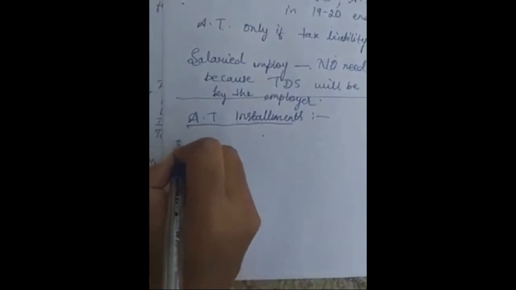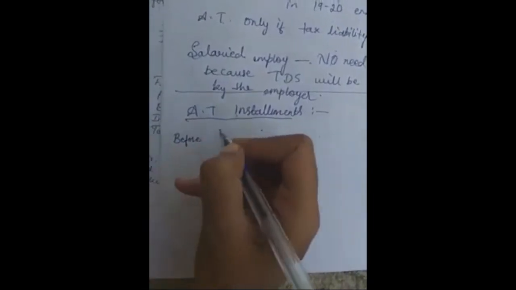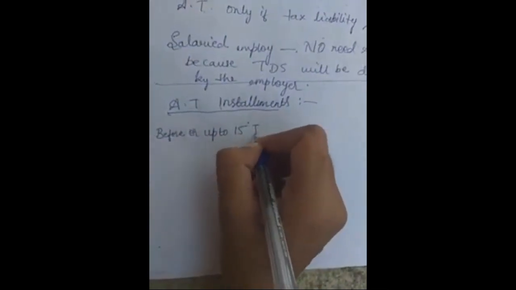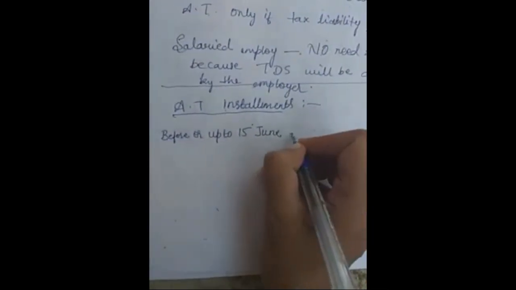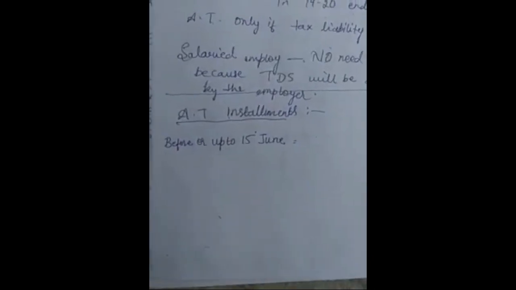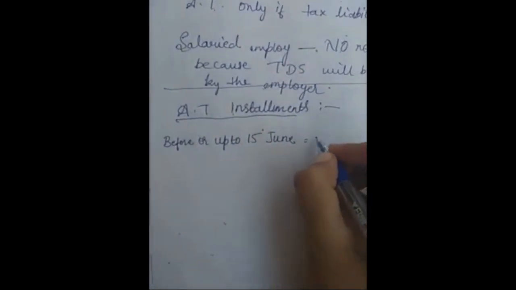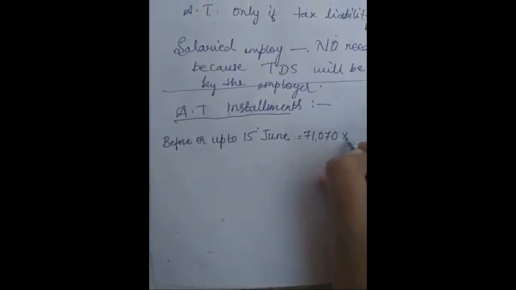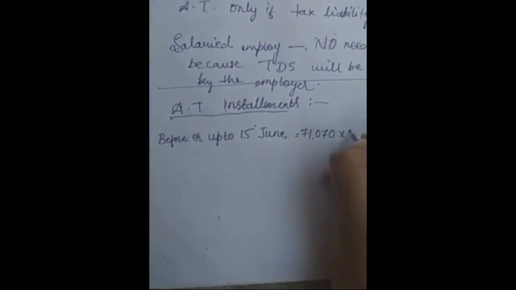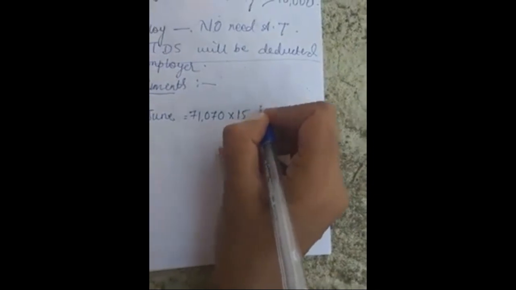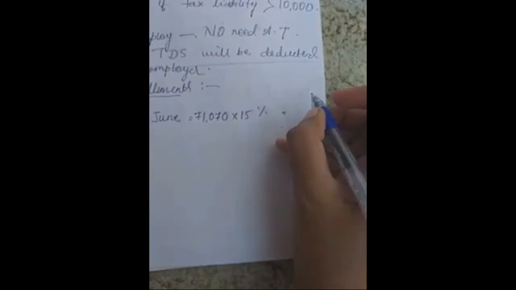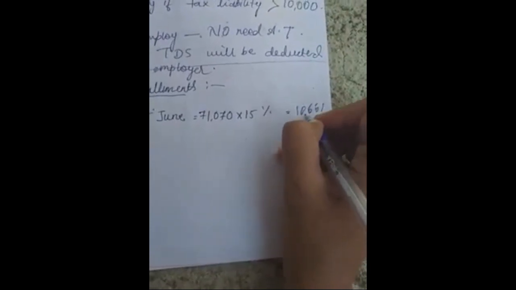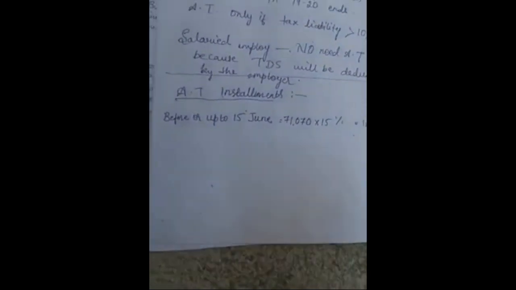Let's start from before or up to 15th June. So 71,070 is our tax liability. Here we are going to pay 15% as advance tax, right? And hence 15% is calculated. It comes to around 10,661.